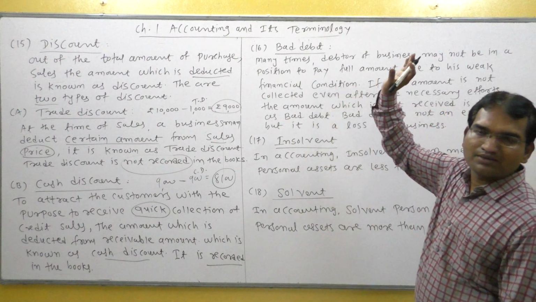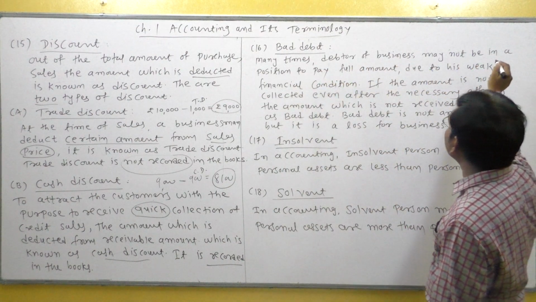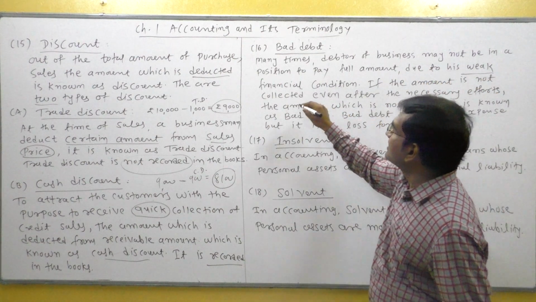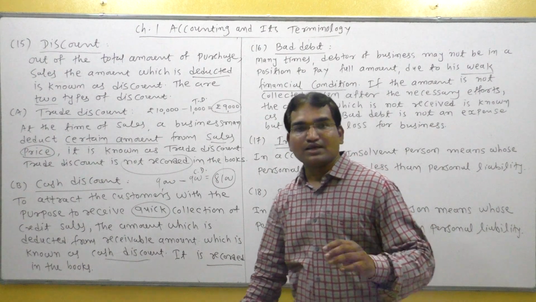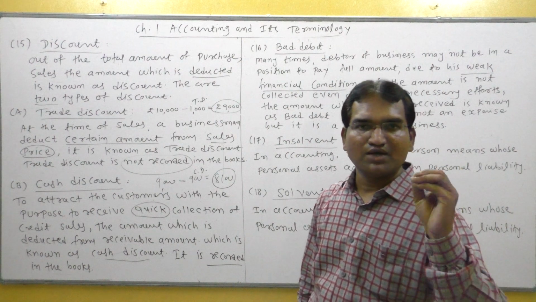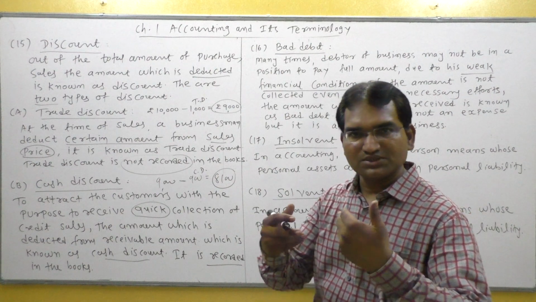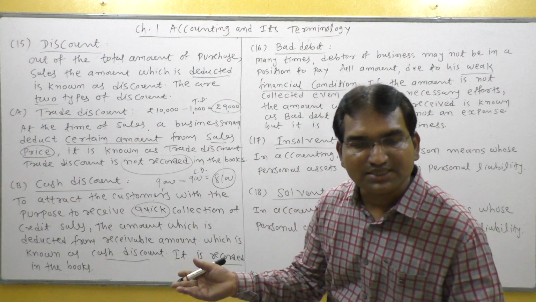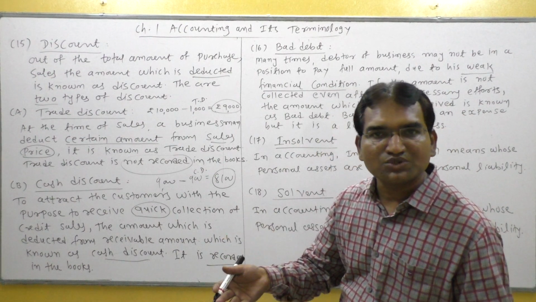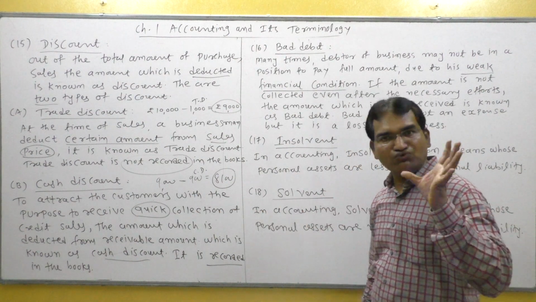Now bad debt. What do you mean by bad debt? So many times debtor of business may not be in a position to pay full amount due to weak financial condition. Debtor means what? The person to whom goods sold on credit. Suppose we have sold goods of rupees 10,000 to debtor. Goods go out, but amount is not received. And many times it may be happen that the financial position of the debtor become weak and he is not able to pay in full.